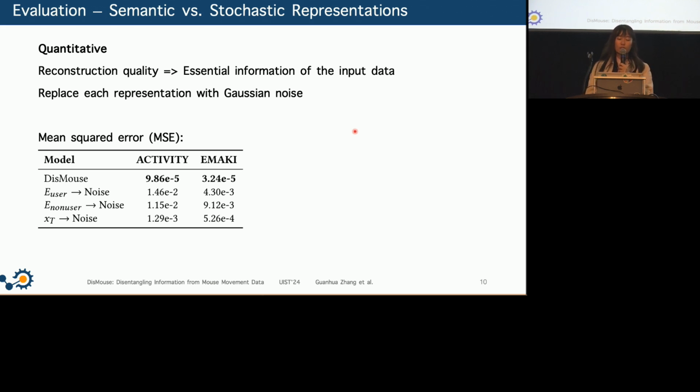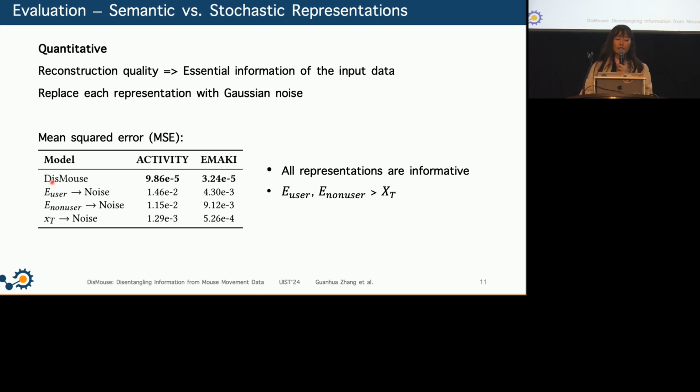To pinpoint which representation retains the core properties of the data, we replaced each of them with just Gaussian noise and then reconstructed the data and checked its impact on the mean squared error of the reconstruction.